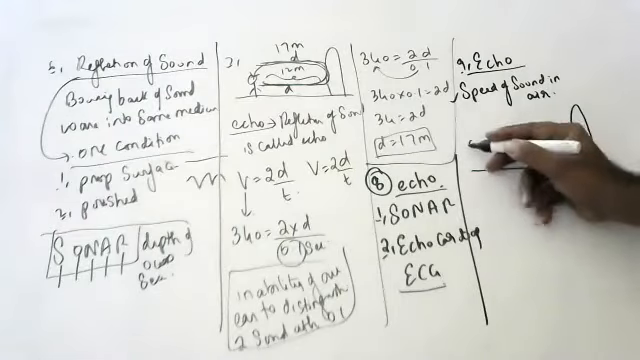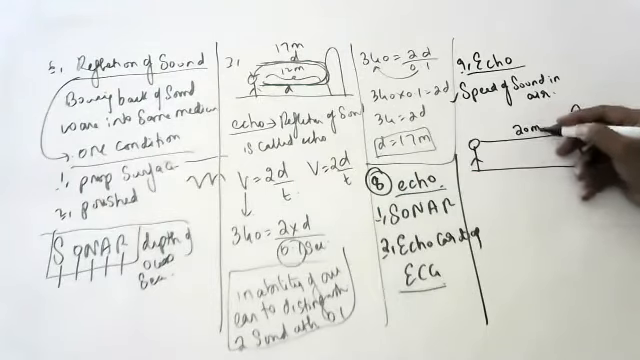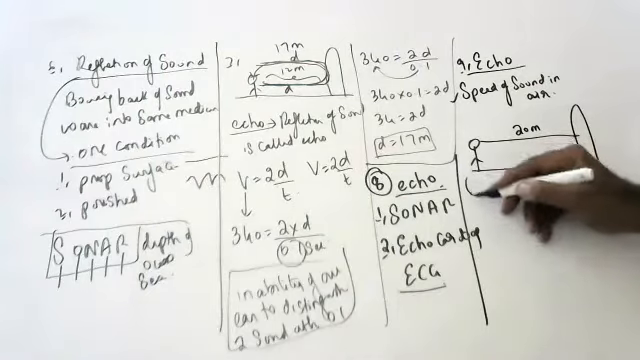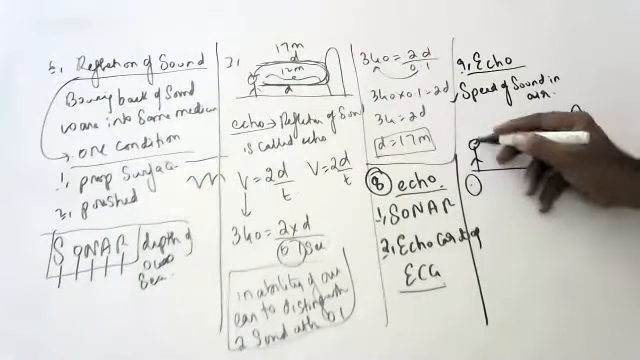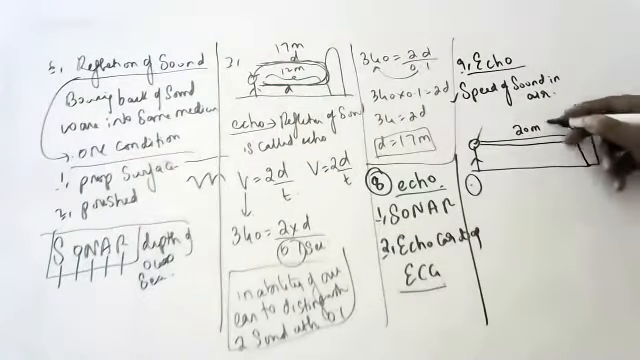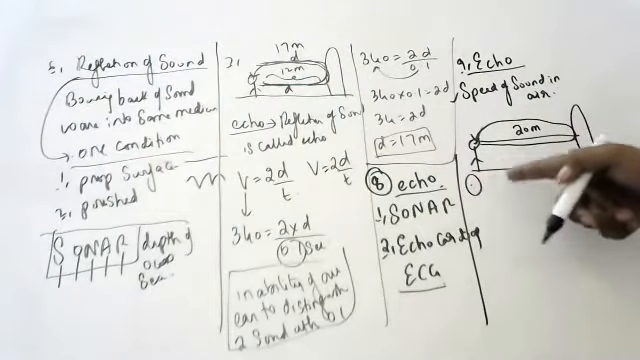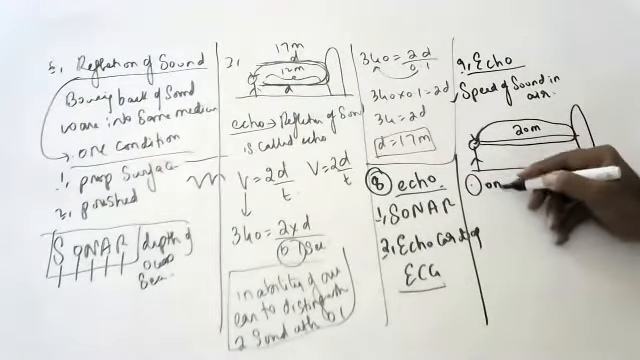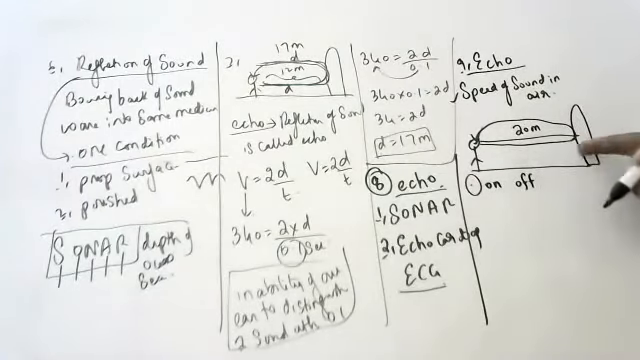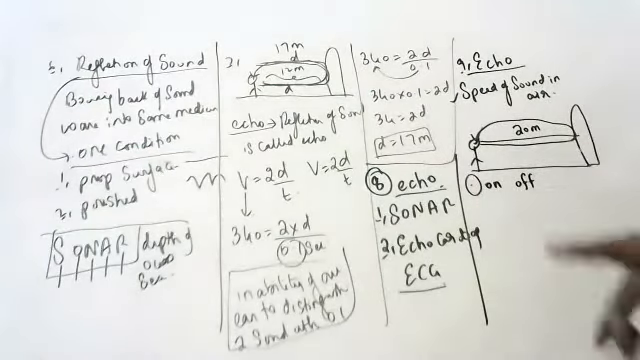Suppose you are standing at 20 meters from an obstruction. Now you will have a stop clock in your hand. You will shout. After shouting, your sound will go, and again it will come back, and you will listen. When you shout, switch on the clock. When you hear an echo, switch it off.